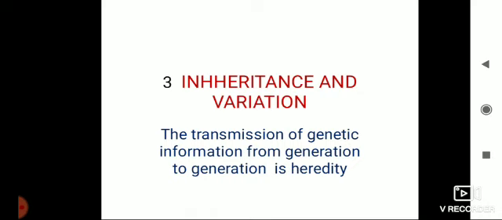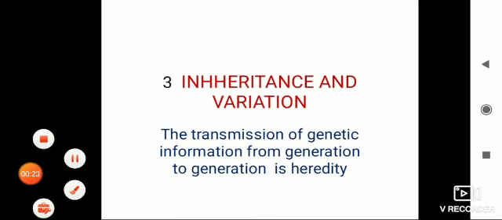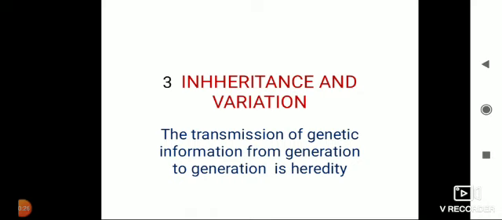Now, what is heredity? Heredity means from mango trees we obtain mango trees, from papaya tree we obtain papaya tree, from dogs we get dogs, from cats we get cats. But all dogs are not similar, all cats are not similar. So, from dogs we get dogs, that is heredity, and all dogs are not similar, that is variation. So, study of heredity and variation is genetics.